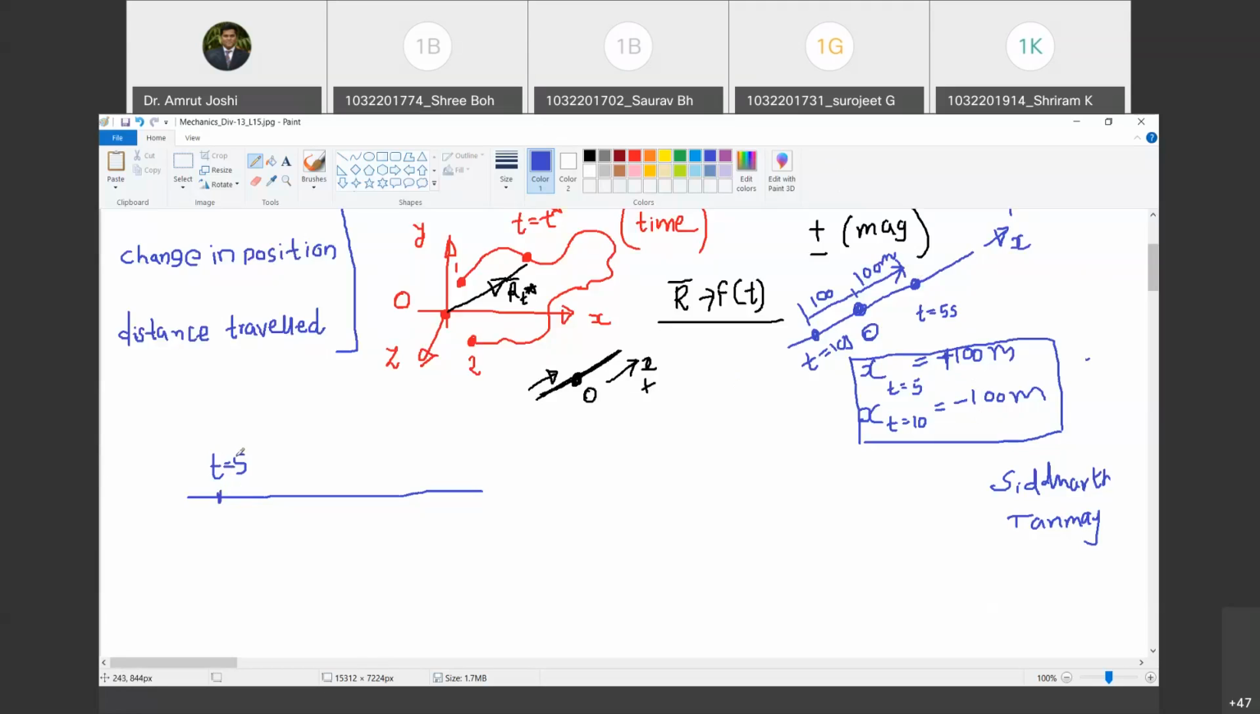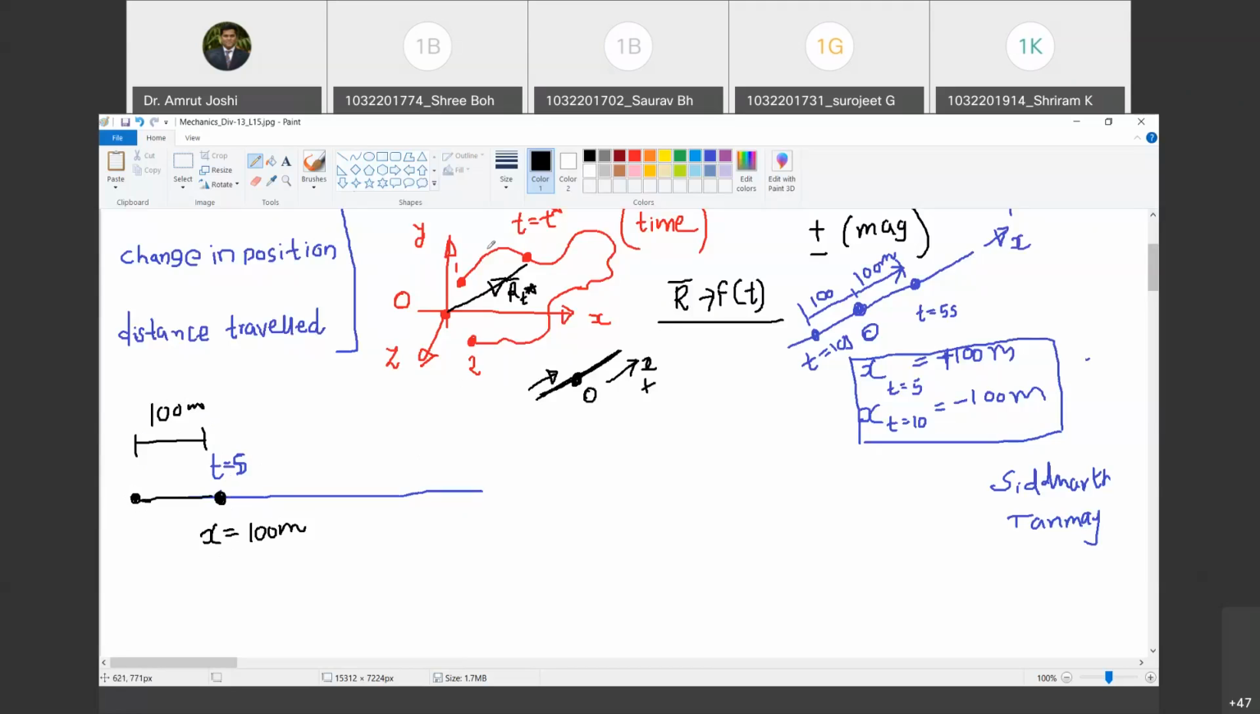Now at t equal to 5 seconds, let us say the particle has occupied this position, which corresponds to x equal to 100 meter. Happy? Yes, sir. Position x is equal to 100 meter. So origin must be somewhere here, and this point must be 100. Do you agree with me? Yes, sir.